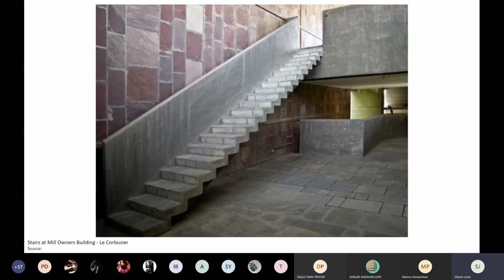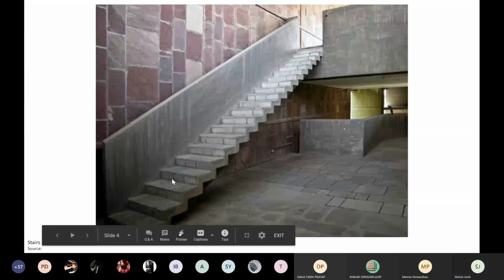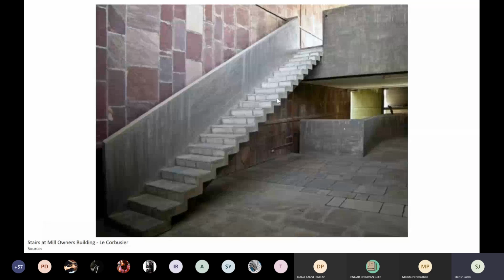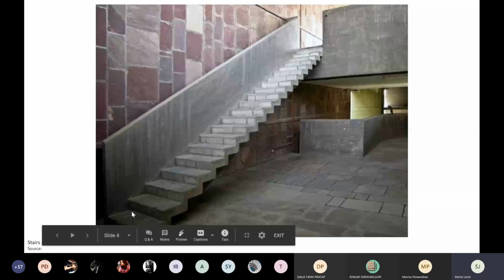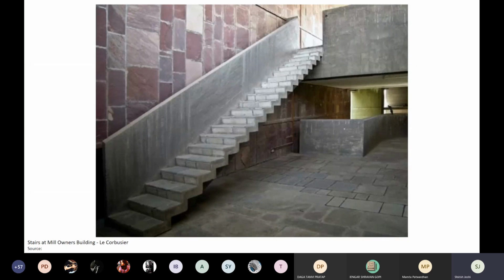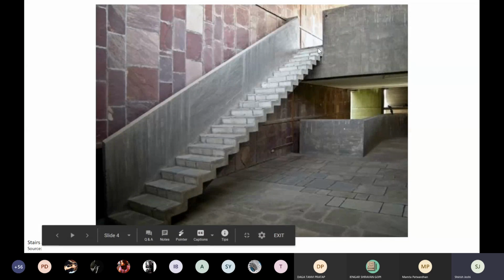Okay, very good. You know that this staircase does not touch the wall behind, correct? The entire staircase is like a beam that is supported on two ends. One is on the top over here and the other is at the bottom over here. All the steps come out from the parapet, and the depth of the parapet is a resultant of the span of the staircase. The span in this case is from this point to this point. So it is actually behaving like a beam.